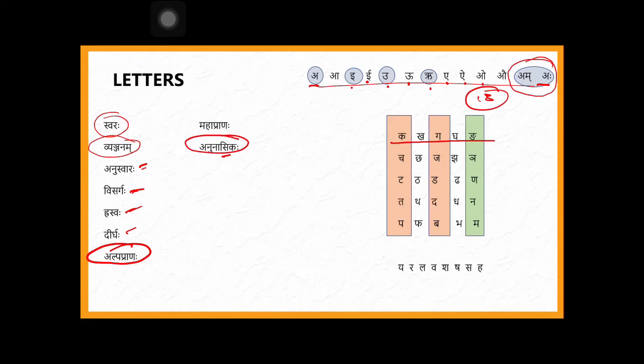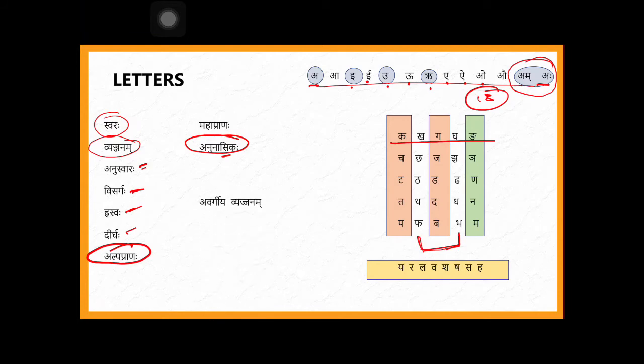And then mahaprana, which means these two columns are called mahaprana. What is that mahaprana? As I said, in alpa prana you need a normal breath to pronounce a letter. The same way in mahaprana, you need a stressed one, like kha, gha, you are pronouncing. It's a stressed one. See, ka, a normal one, kha, a stressed one. That is mahaprana. Then last, ya to ha: ya, ra, la, va, sha, sha, sa, ha.